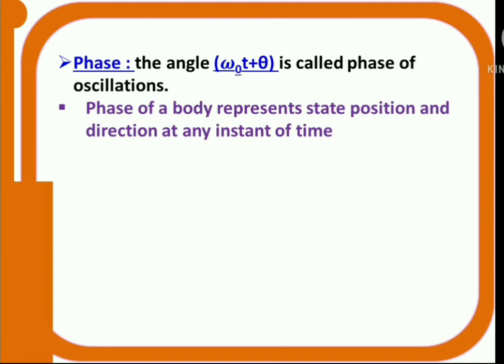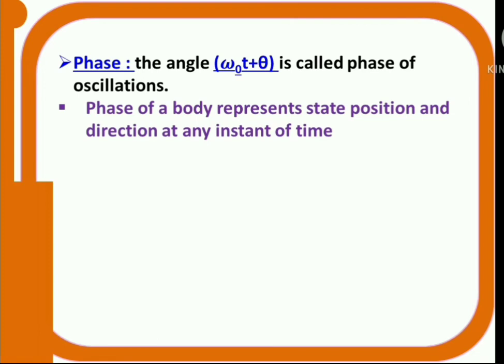What do you mean by phase? Phase represents the state of position and direction. That means at any instant of time, where is the particle or where is the body, in what way it is moving, whether towards or away from the mean position. That means phase indicates the position and direction of the particle.